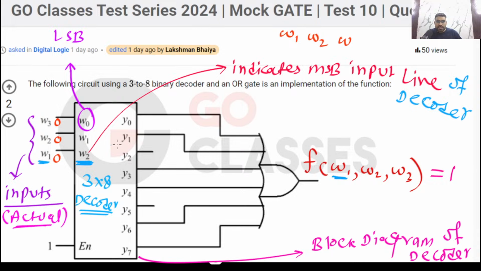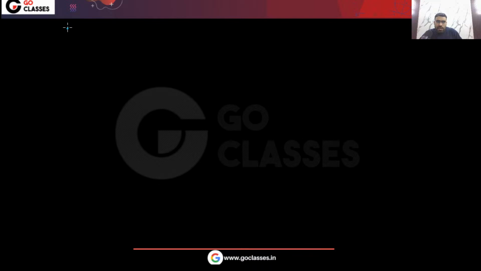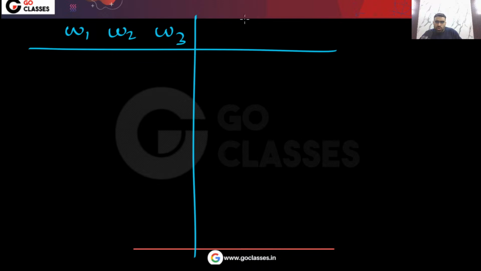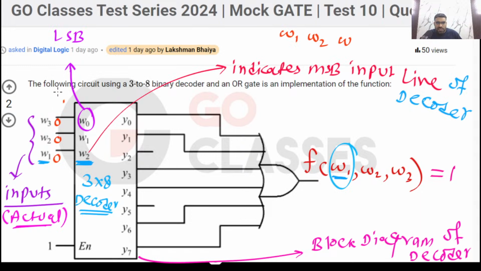Now you can easily see that your W1 is connected to the MSB line of the decoder, so W1 is basically the MSB and W3 is basically the LSB. Now if these are your actual inputs, and you put them as 0, 0, 0, what will be the function value? If the inputs are 0, 0, 0, then this line will be activated in this decoder. This line will become 1.